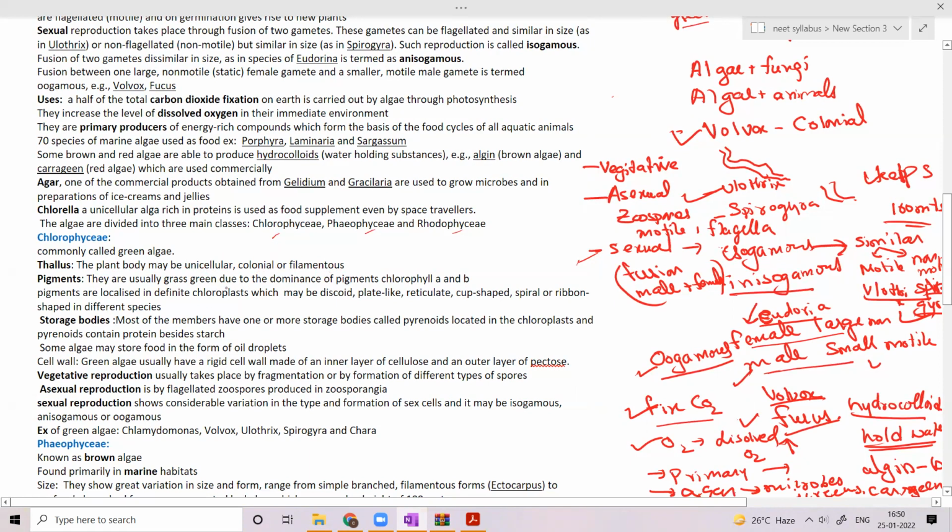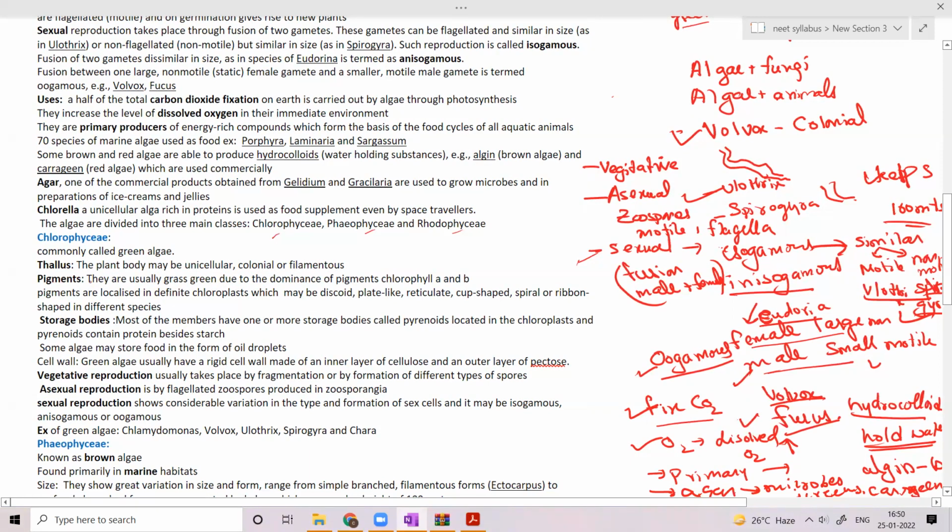Coming to the examples, we discussed unicellular, Volvox can also form colonial forms, and filamentous, Spirogyra. These are the examples.